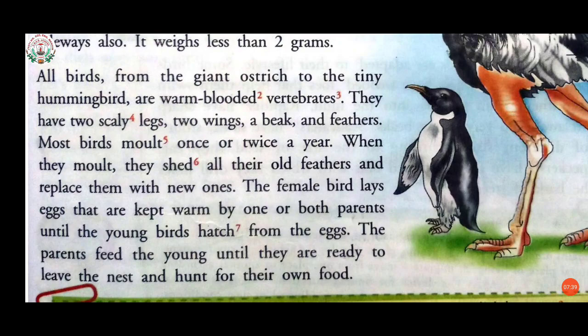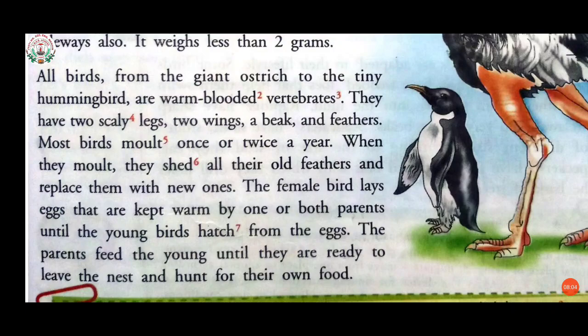Their blood temperature changes with the outside temperature. So what does vertebrates mean? Birds or animals that have a backbone are called vertebrates. They have a spinal cord, or we can say a backbone.